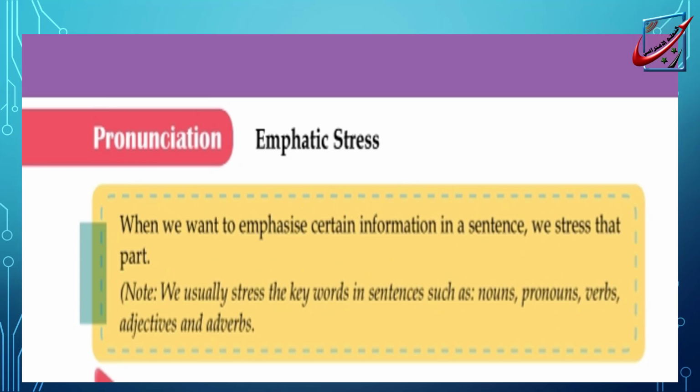When you change the stress, you change the whole meaning. For example, if I say I love Adam, stressing the word love, this means I love, I don't hate, not neglect, not give.